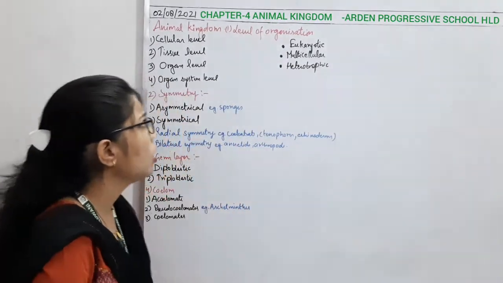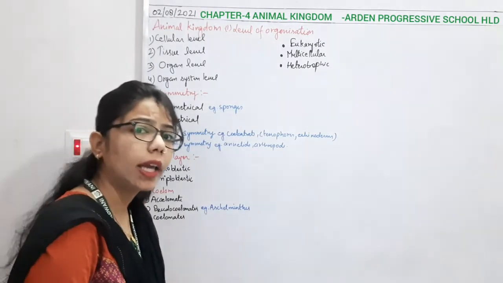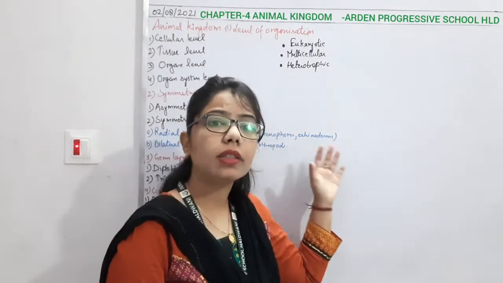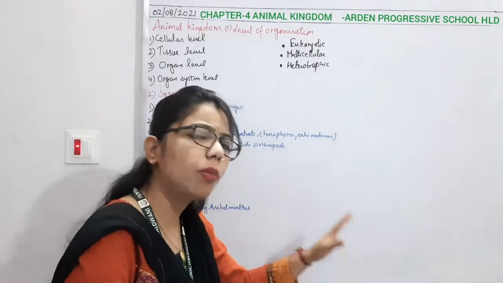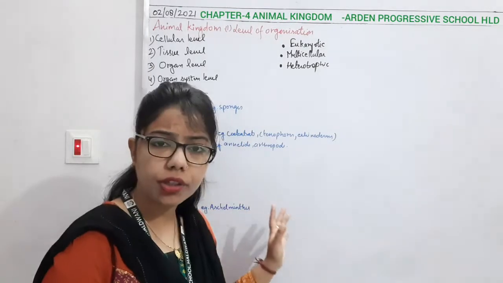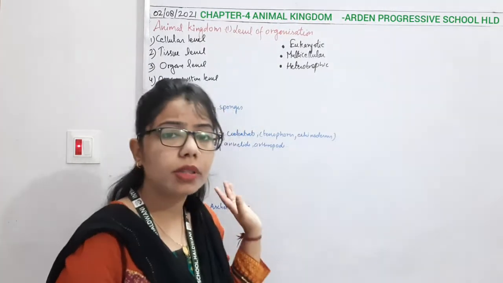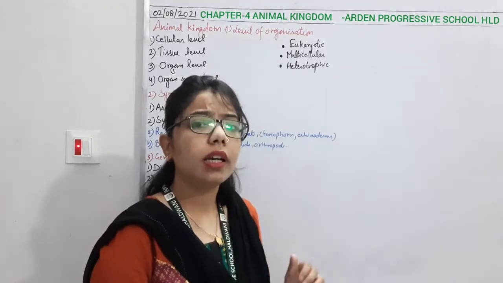So now we will understand what the different bases of classification can be in this animal kingdom. Why? Because we have so many animal species, right? So how can we differentiate among them? For that there must be a classification system, and we have classified them in a proper manner.